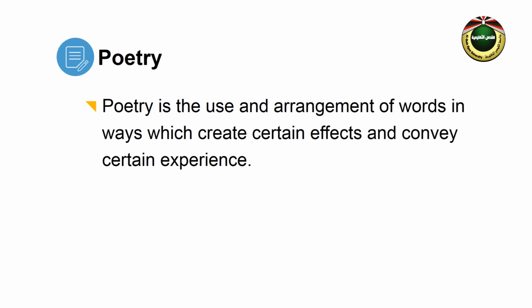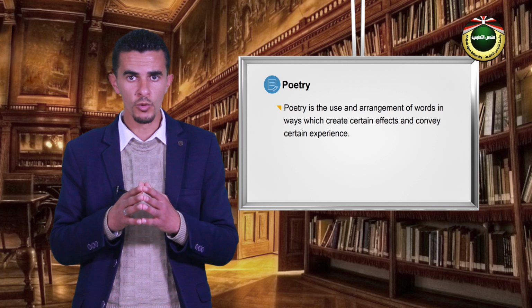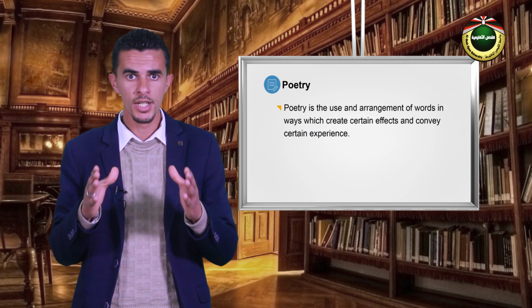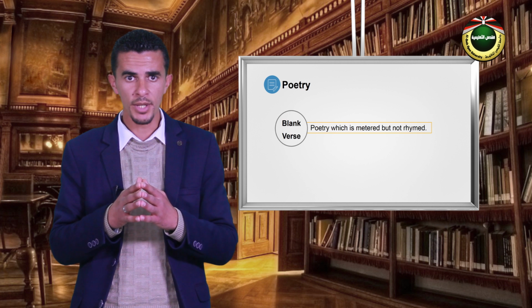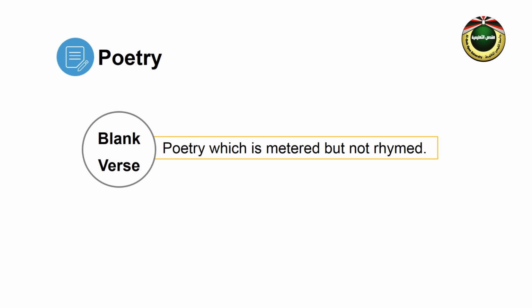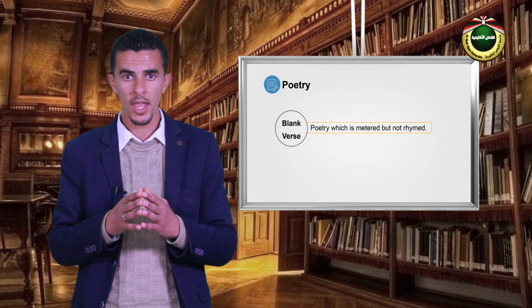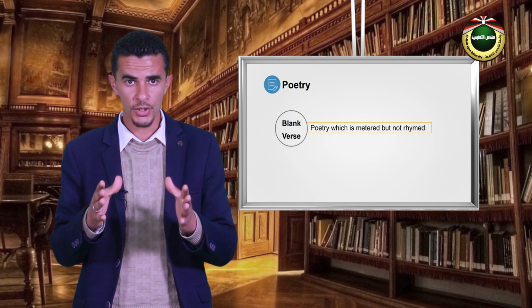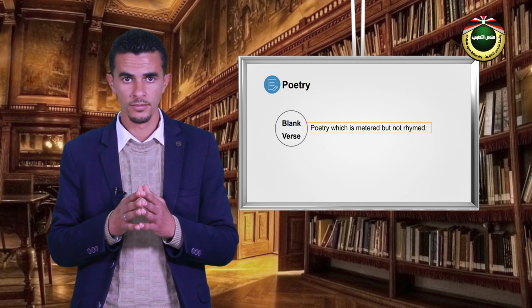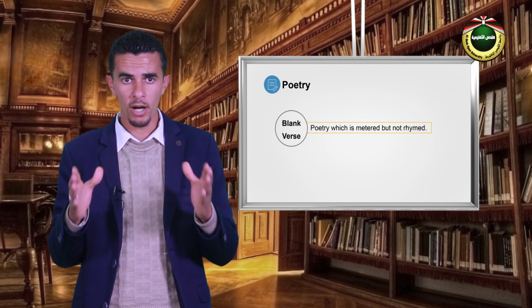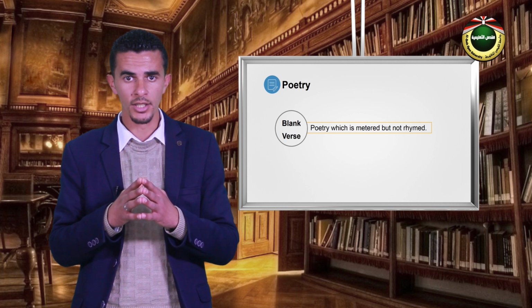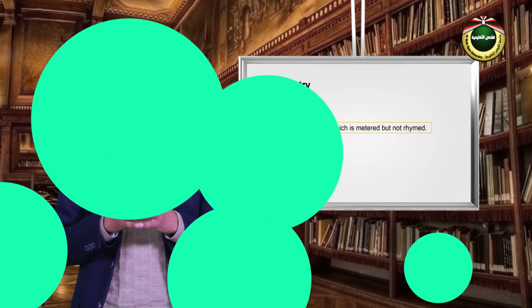In general, poetry is the use and arrangement of words in ways which create certain effects and convey certain experience. By experience, we mean something the poet feels, sees, or does. At the beginning of the 16th century, many poets started using what came to be called blank verse, that is, poetry which is metered but not rhymed. Most English and American poetry today does not rely on meter.